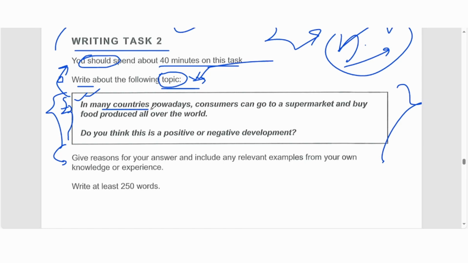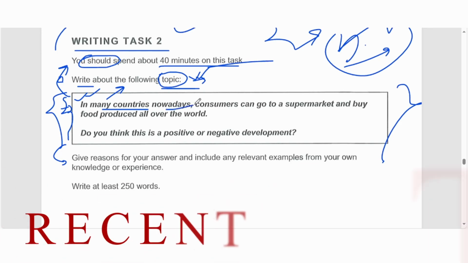If you don't understand these terms, maybe you will write something wrong, because when you answer this question, you cannot say this is happening all over the world, because they are not asking for it. They're asking you to talk about a lot of countries in the world, not just 1-2 countries, not all countries. So make sure. Nowadays, so they want you to talk about recent times.